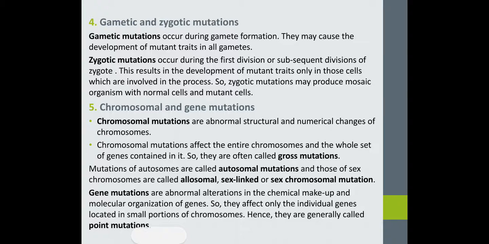Gene mutations are abnormal alterations in the chemical makeup and molecular organization of a gene. They affect only individual genes located in a small portion of a chromosome, not the entire chromosome. Hence, they are called point mutations.